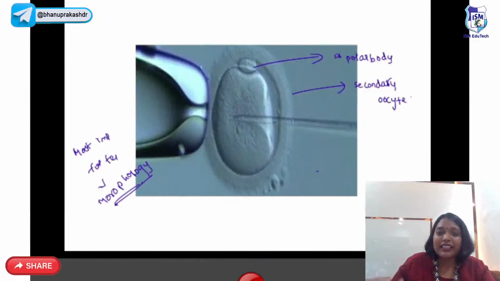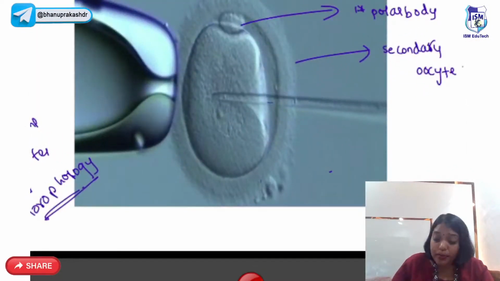So this is ICSI, where you're going to inject one sperm directly into the oocyte. And this is a secondary oocyte because it has the first polar body. Okay.